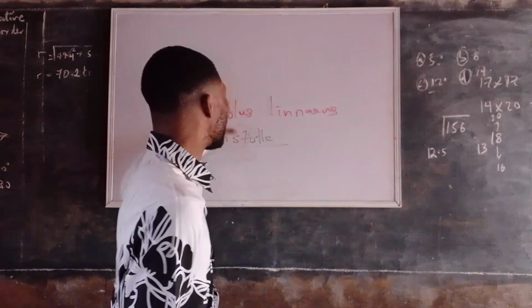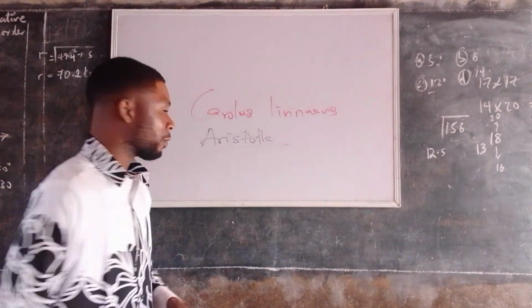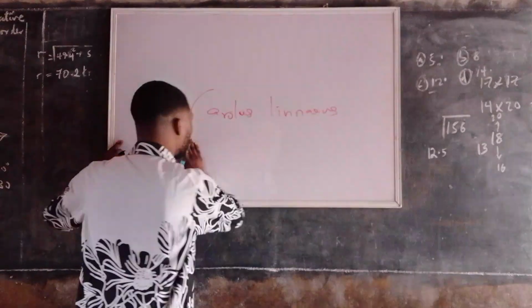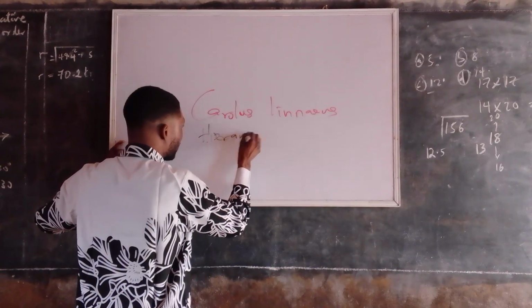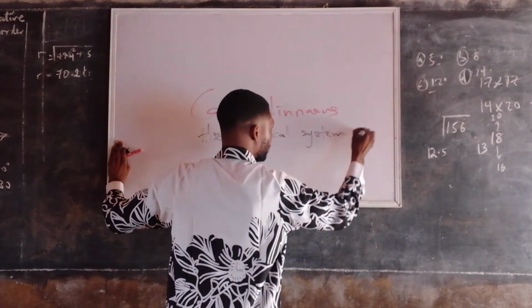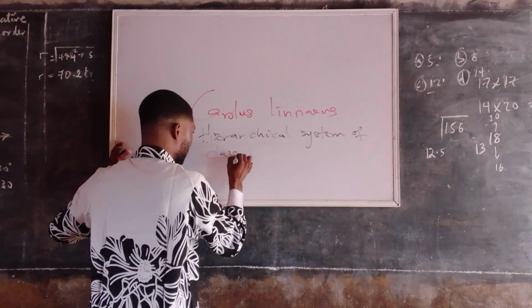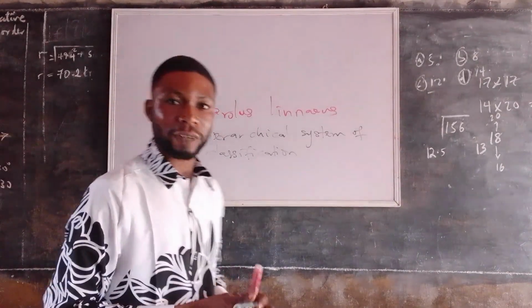Carolus Linnaeus is not only known as the father of taxonomy, he is also known for introducing what we call the hierarchical system of classification.